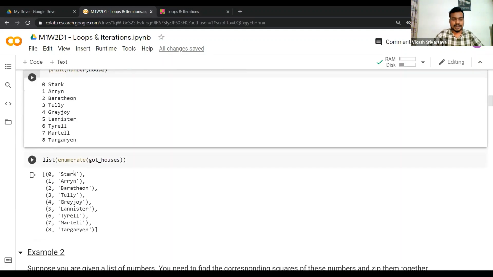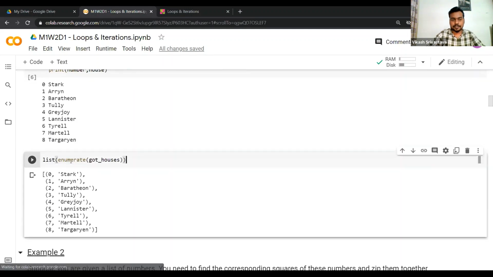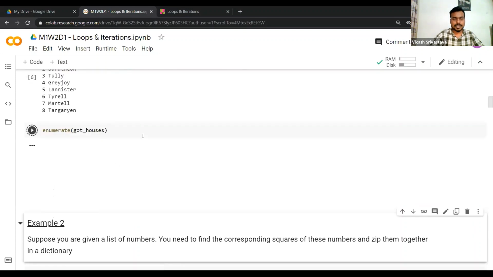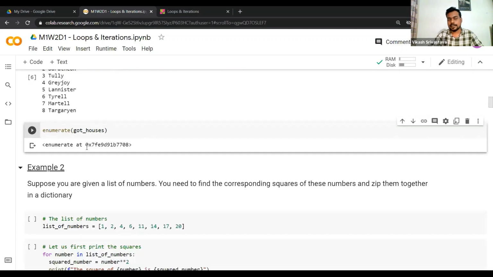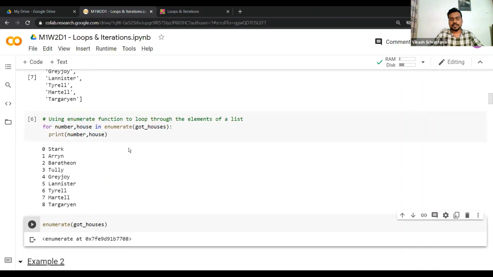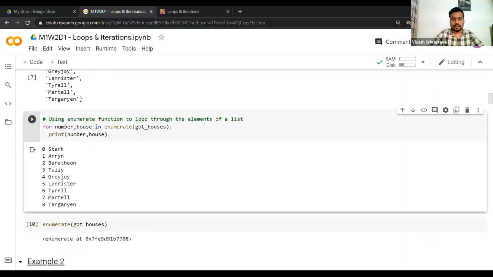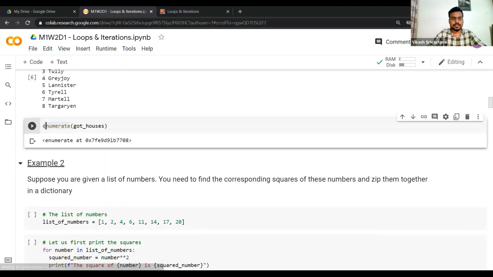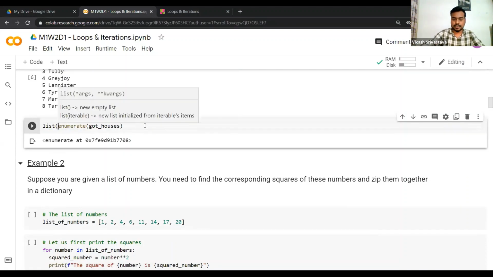When you just write enumerate god houses, it generates an iterator object, which has the information about what is number and what is house. So let's see what this iterator object contains.